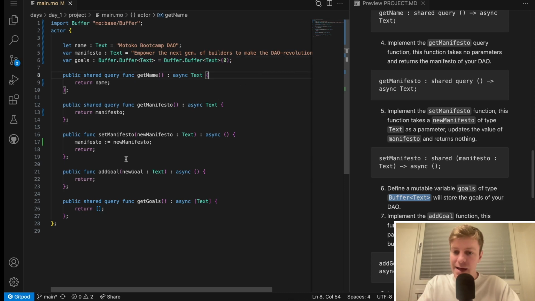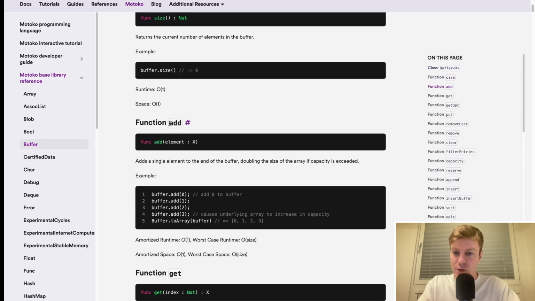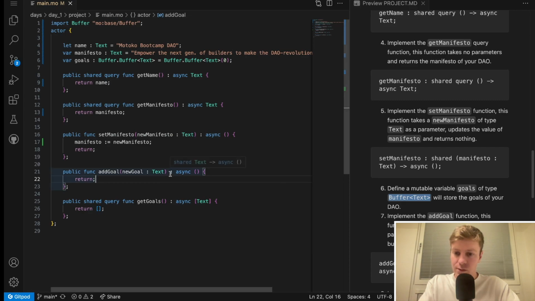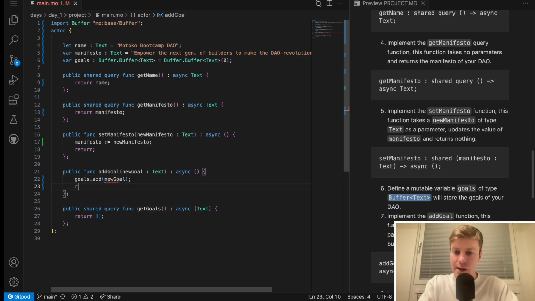Now to add element inside the buffer, we've seen this function called buffer.add. So this is the second function in the list, buffer.add. Add a single element to the end of the buffer, doubling the size of the array if capacity is exceeded. So that's what I was explaining. Essentially, whenever the underlying array is at full capacity, it will automatically grow. We don't need to worry at this point. So I'll just do buffer goals.add and then new goal, and then I'll just return.